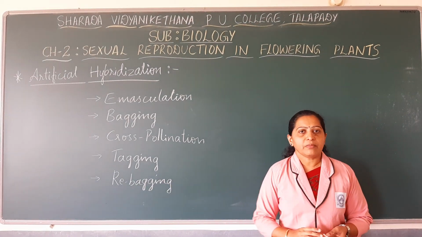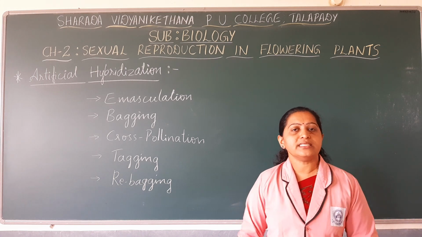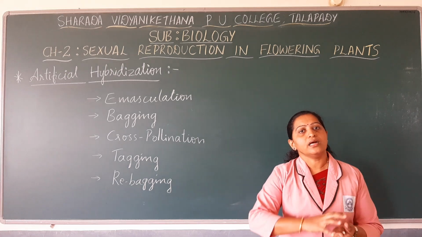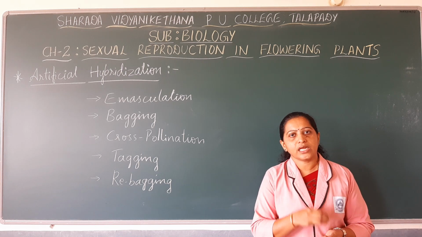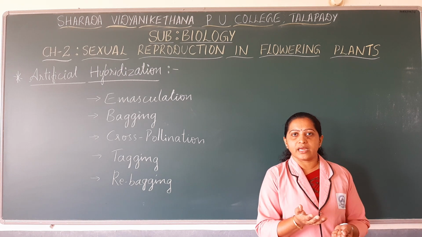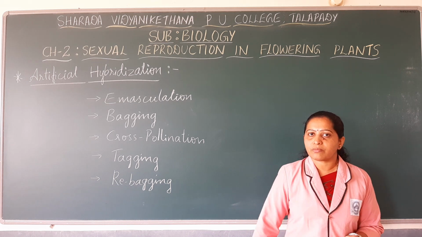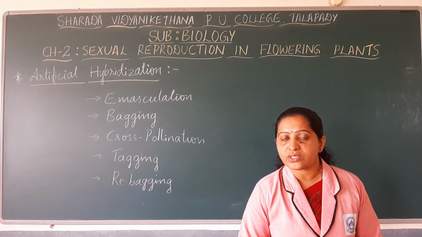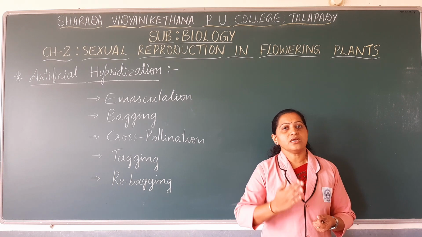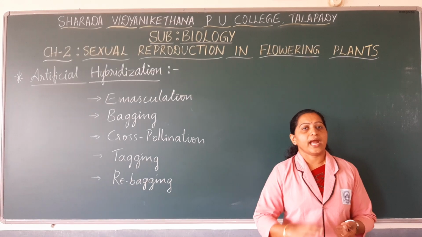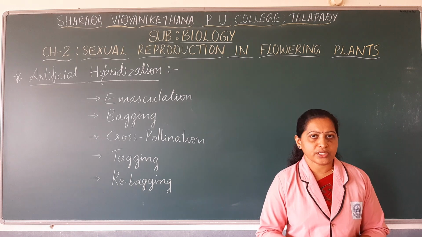So how long do we have to keep the flower inside the butter paper bag? The flower has to be left inside the butter paper bag until the reproduction process completes. So you know that once pollen grains are dusted, pollen will germinate, they will release the male gametes, and the male gamete will fuse with the female gamete and the fertilization process takes place. And what type of fertilization takes place in angiosperms? Double fertilization. After double fertilization, post-fertilization events occur, and during post-fertilization events, fruit formation takes place as well as seed formation.